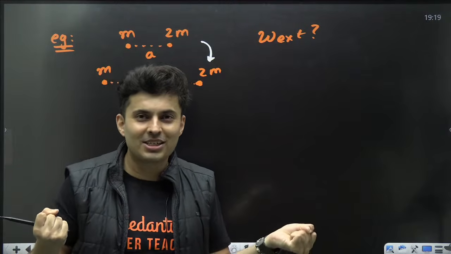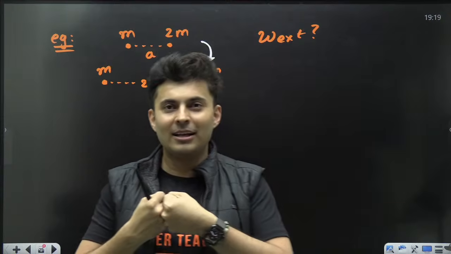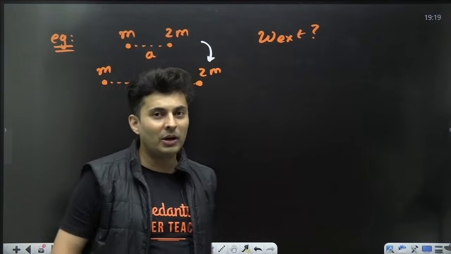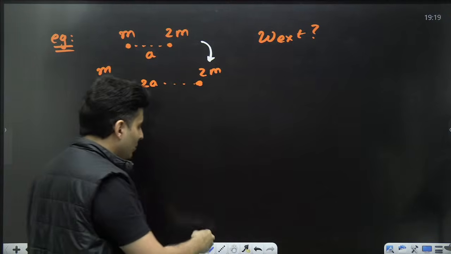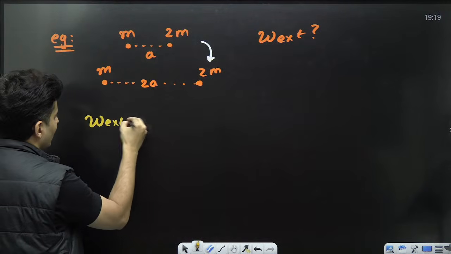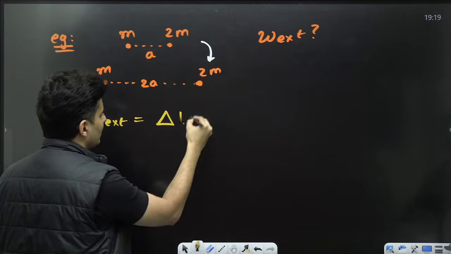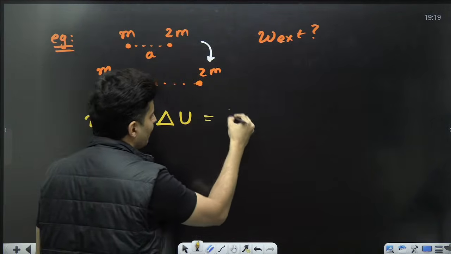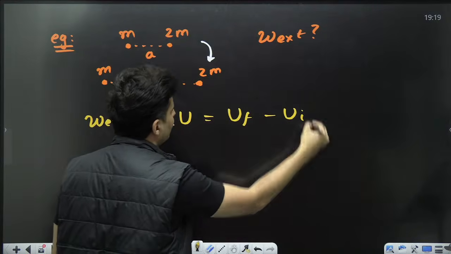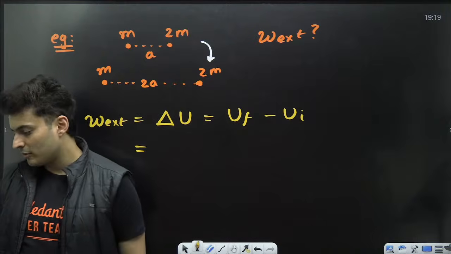It's against their wish. They wanted to come close, like Pandu and Champa want to always meet like lovebirds, but you want to separate them out. So obviously you have to do some work. So that work which you are doing from the external source or agent is going in changing the potential energy of the system, which is final minus initial energy.